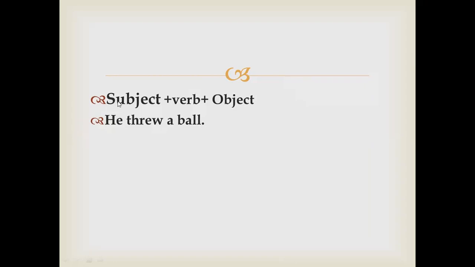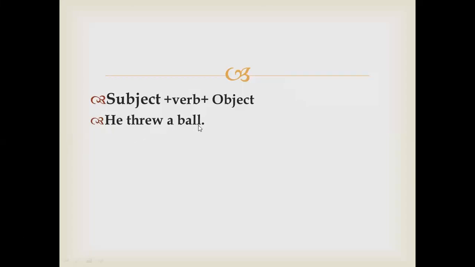Okay, so the basic structure of a sentence is subject, then comes the verb, and then it depends whether the verb is transitive or intransitive, and then if it is transitive, then the object is needed, and if it is intransitive, sometimes we don't need any object, right?